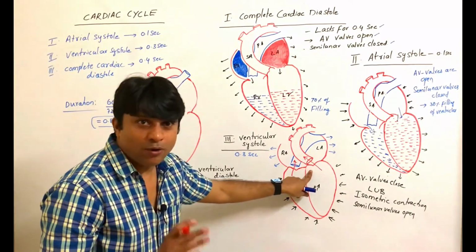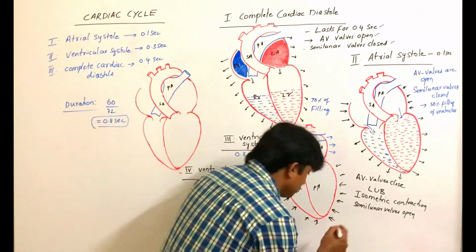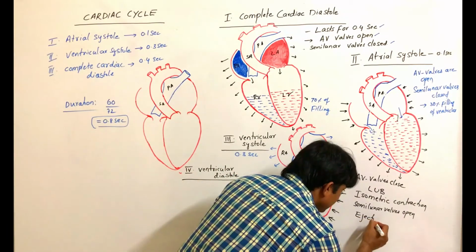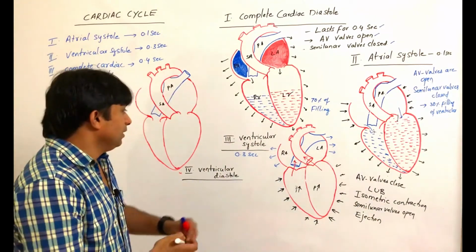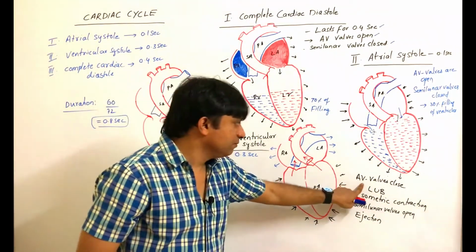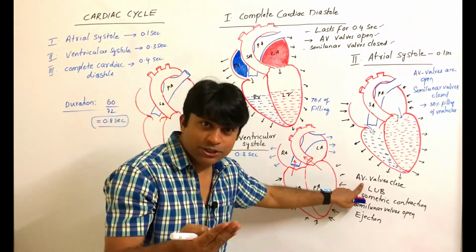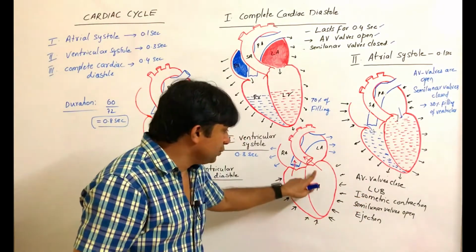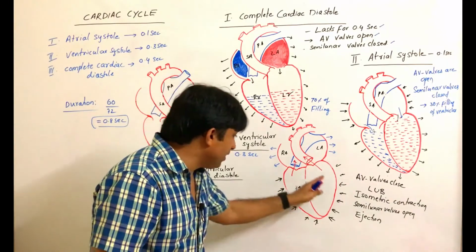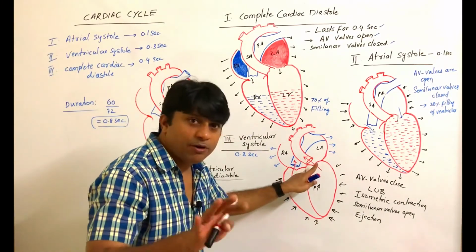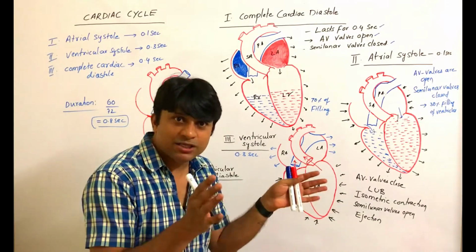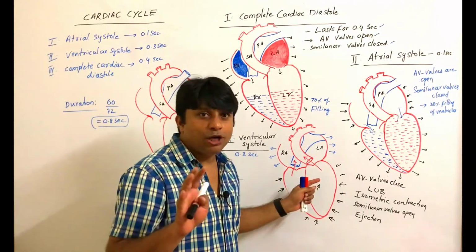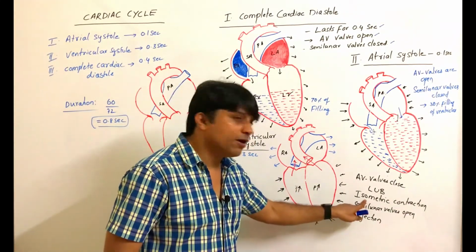Right? So this is what you call the ejection phase. During ventricular systole, AV valves are closed because of increase in pressure. Closure of AV valves produces the first heart sound called lub, and during the early ventricular contraction, the AV valves as well as semilunar valves are closed. Ventricles behave as a closed chamber. Pressure inside the ventricle will increase, but there is no change in the volume of the blood inside. This is called isometric contraction.